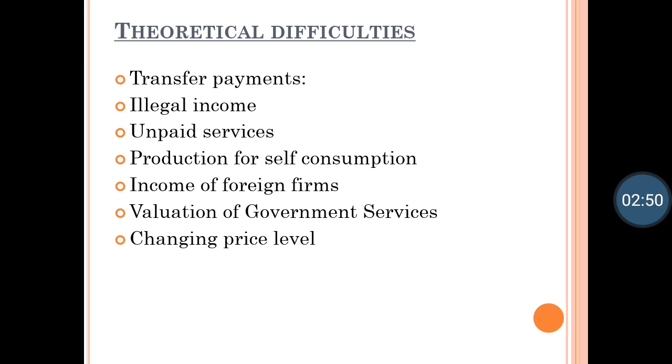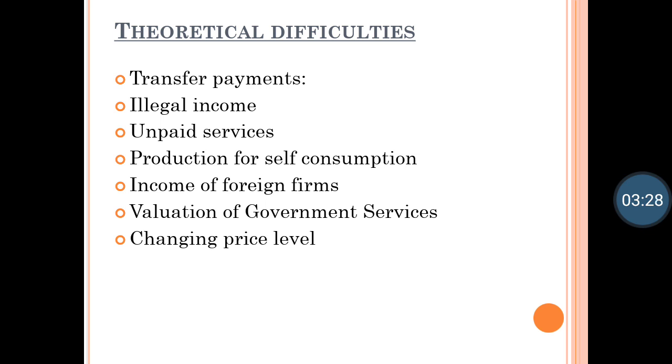Second comes illegal income. Illegal income means incomes which are earned through illegal activities, like gambling, black marketing, theft, smuggling, etc. Now these incomes are not included in national income because such goods and services do not have value and do not meet the needs of the consumers. So these incomes are not included in national income.